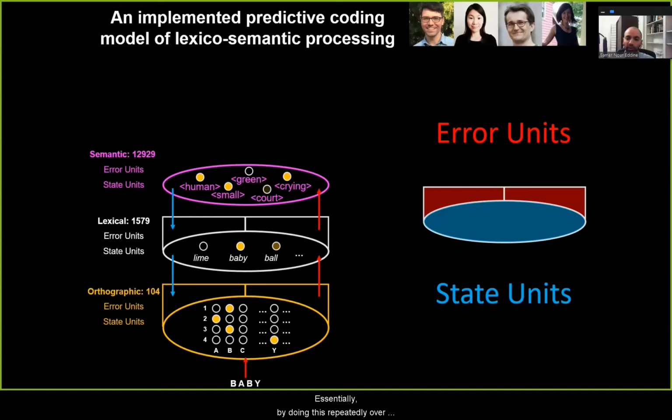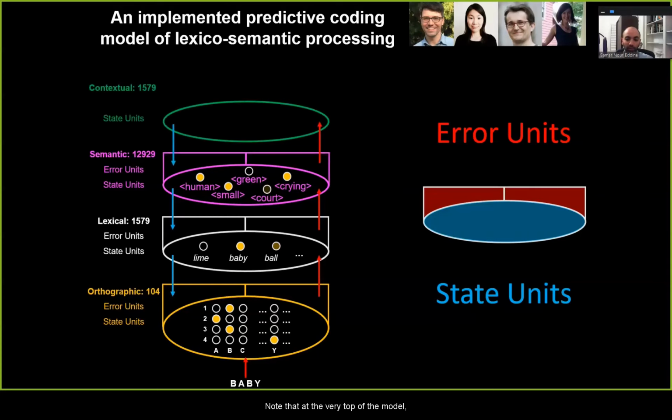So essentially, by doing this repeatedly over many cycles and attempting to minimize prediction error, the model eventually converges on a consistent representation at all levels in the hierarchy. Note that at the very top of the model, we included a dummy contextual layer that allowed us to pre-activate words before the onset of the bottom-up input, which was important for some of our simulations, as I'll describe later.